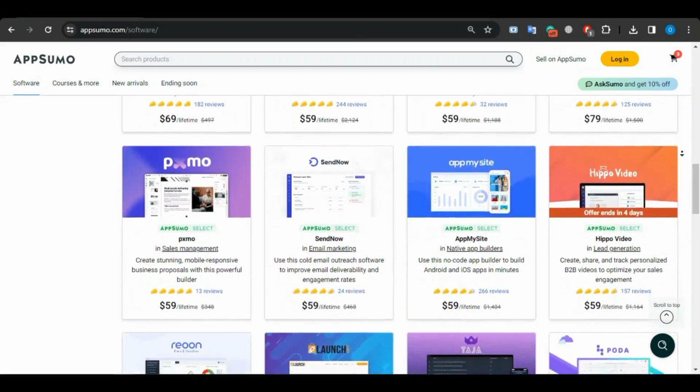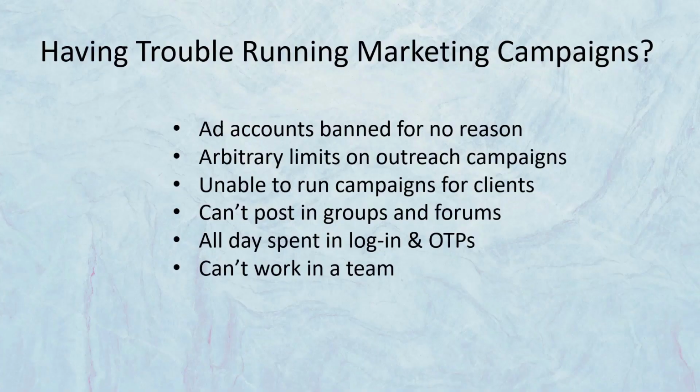So let's get started. If you're an internet marketer, it's an absolute certainty that you're facing one of these problems. Ad accounts banned for no reason and unable to create new accounts, arbitrary limits on outreach campaigns on social media, unable to run campaigns for clients because you gotta log into their accounts, can't post in groups and forums and marketplaces, or you have no organic reach at all even if you try to post in there.